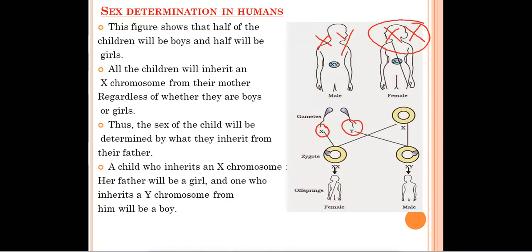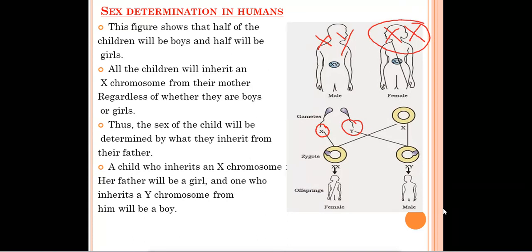So in males the combination is XY, and in females the combination is XX. When gamete formation takes place, half of the sperm will carry the X chromosome and half of the sperm will carry the Y chromosome. The gamete present in females is the egg. In this the XX combination is present, so only X will come over there. So the egg will carry an X chromosome.